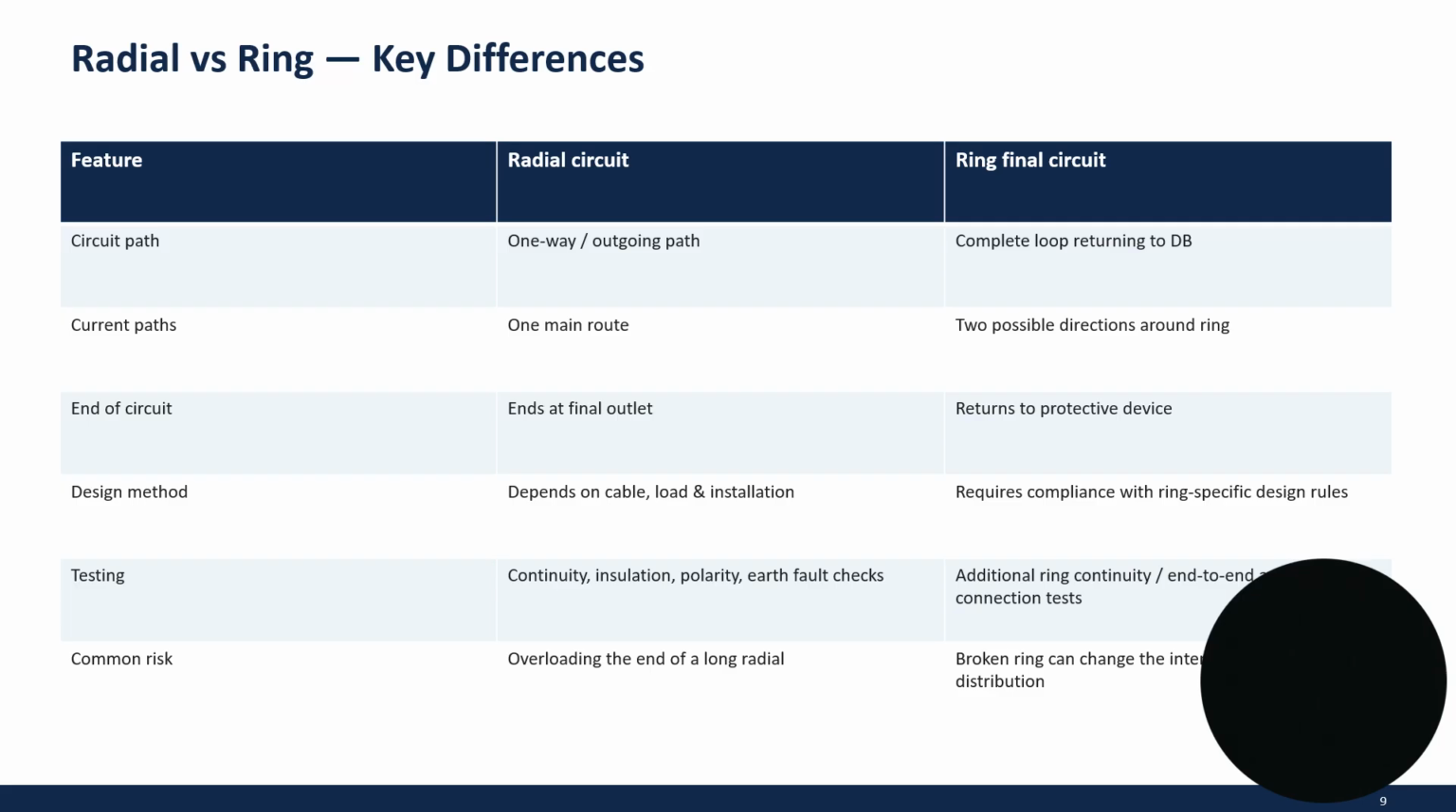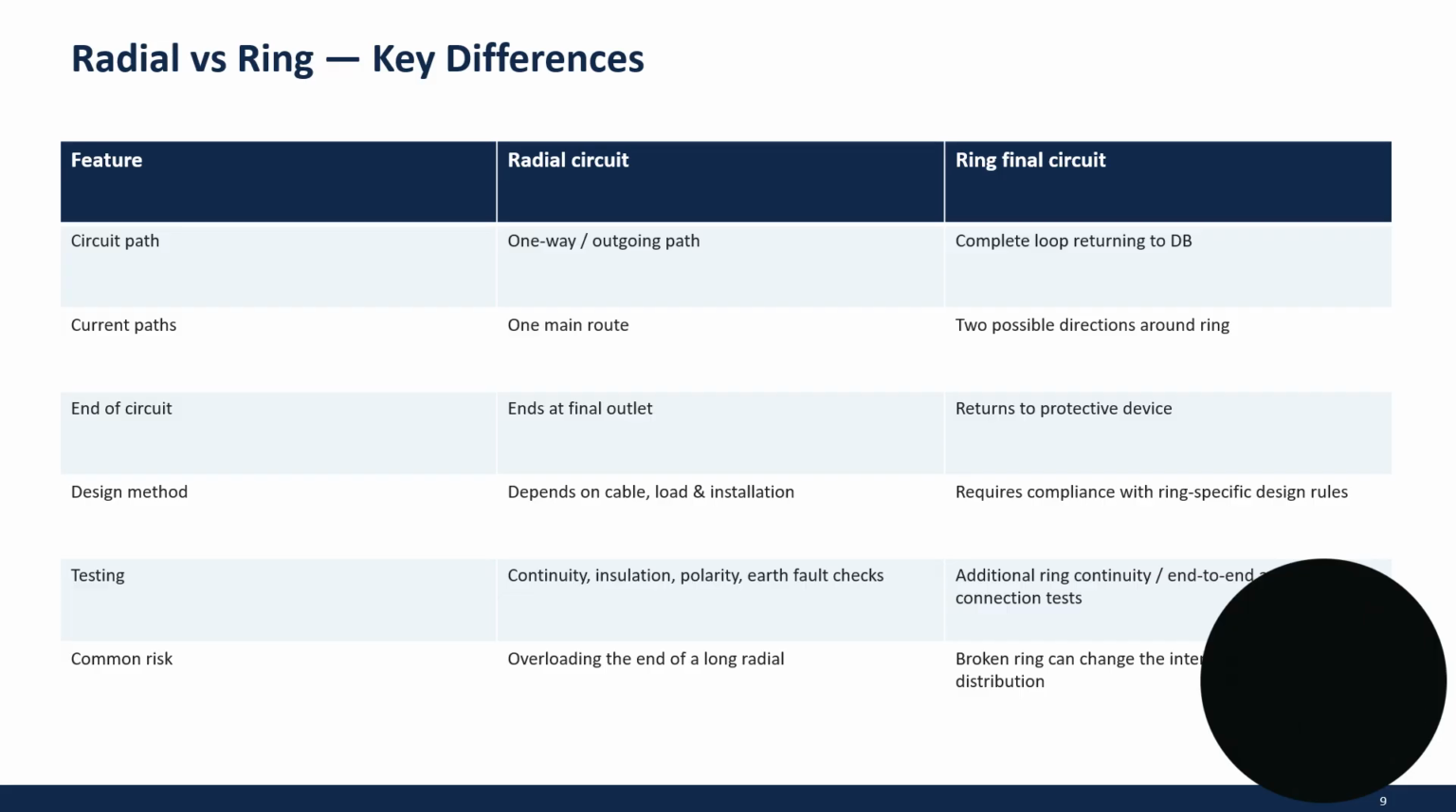Radial versus ring: key differences. Circuit path: radial is a one-way outgoing path; ring is a complete loop returning to the DB. Current path: radial has one main direction to the load; ring has two possible directions around the ring. End of circuit: radial ends at the final outlet; ring returns to the protective device. Design method depends on cable, load and installation. Ring circuits require compliance with ring-specific design rules.